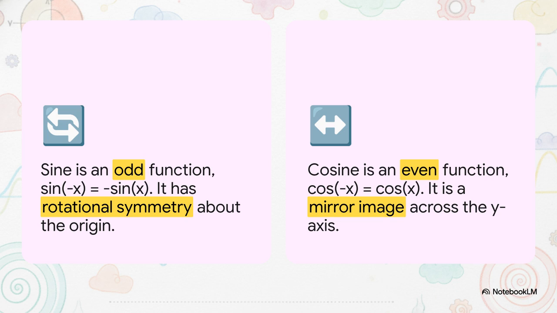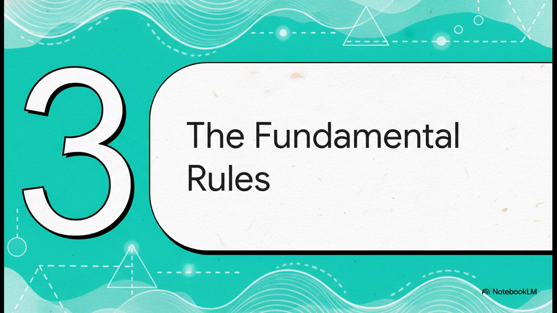These properties are super useful in the real world, like in signal processing, where engineers can use this symmetry to clean up messy signals and filter out noise. Okay, so we have these waves, and they have some cool properties, but it turns out they also follow a strict set of rules. Think of them like the laws of physics for trig.